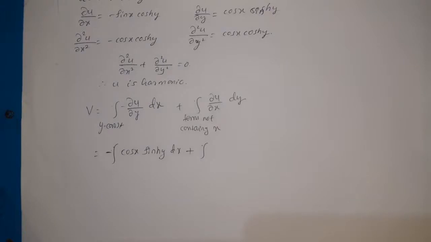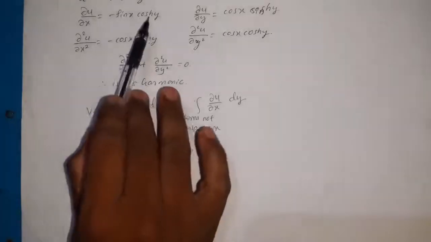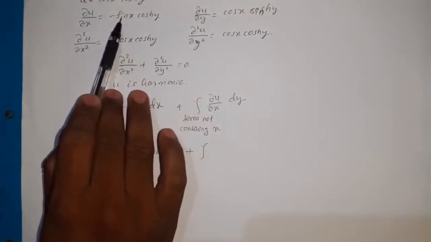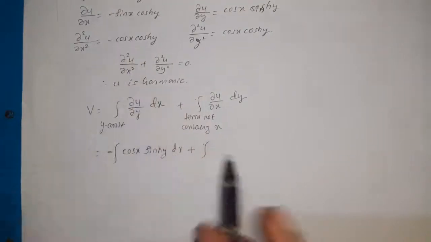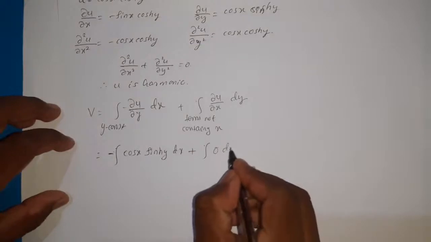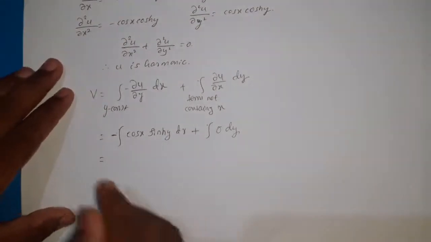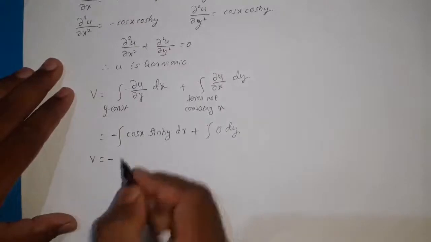So here we need to select the term which is independent of x, but there is no term which is independent of x, because the cos hyperbolic y is multiplied by the function which is having the variable x. So therefore there is no term, means that is equal to 0. Then minus, so here negative sign as it is.